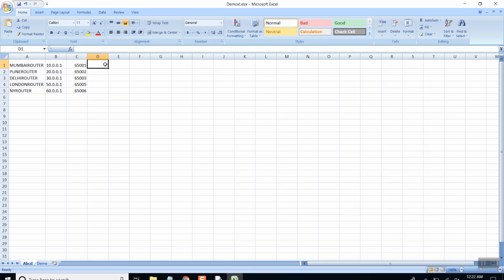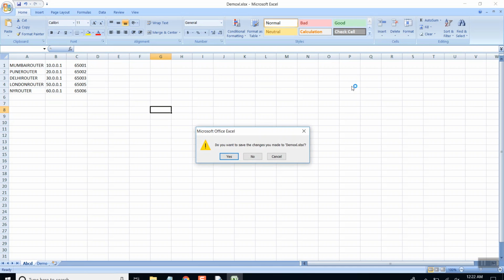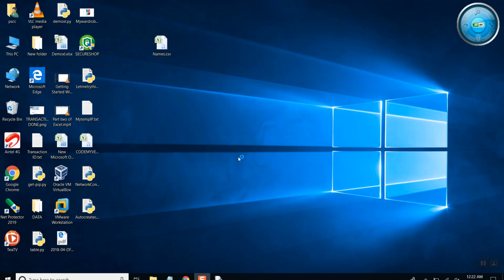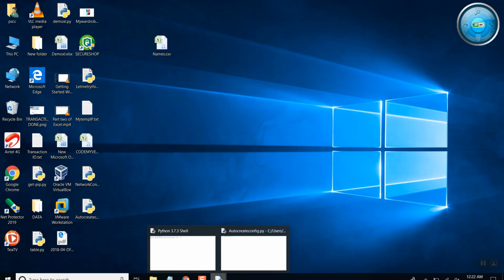If you have some other IP addresses like loopback details, loopback can be saved over here, 1.1.1.1, whatever the IP address of that loopback is. All the information that changes on the basis of the location will be saved over here, and these variables will be called by us when we create the configuration. Let's save it and close it. In this example, we will create a configuration of 5 locations in a single shot. So let's start.